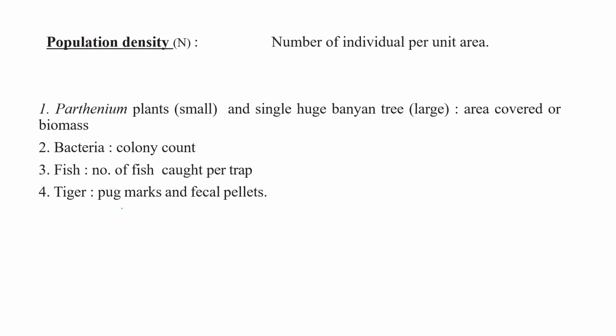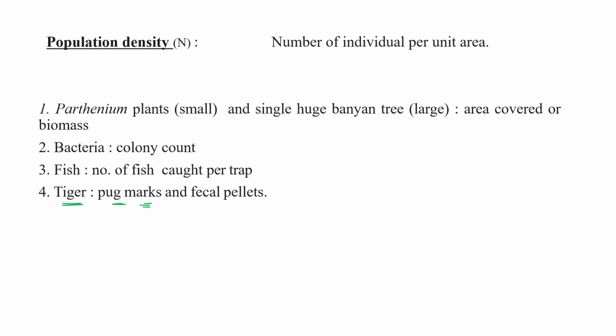Tiger: how can we compare tiger density? Directly we cannot. Nowadays drones and other techniques have developed so much, but initially, and even now, people involved in bioconservation and forest reserves count the pug marks of the tiger and the fecal pellets present near the riverside.